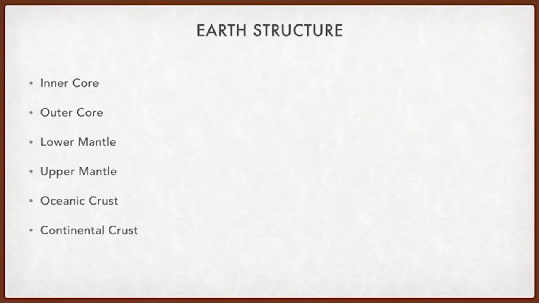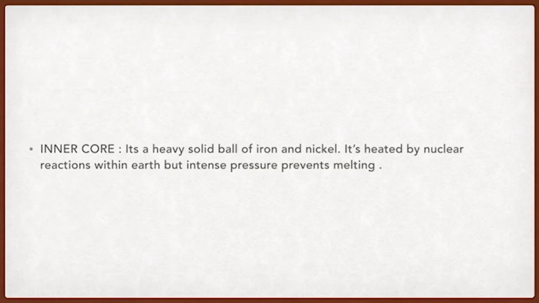Earth structure. Earth has six layers: inner core, outer core, lower mantle, upper mantle, oceanic crust, and the continental crust. Inner core of Earth: it is a very heavy solid ball of iron and nickel. It is heated by nuclear reaction within the Earth, but intense pressure prevents it from melting.